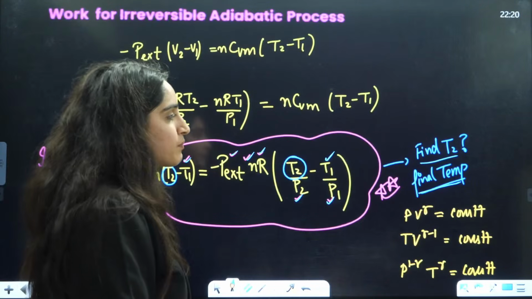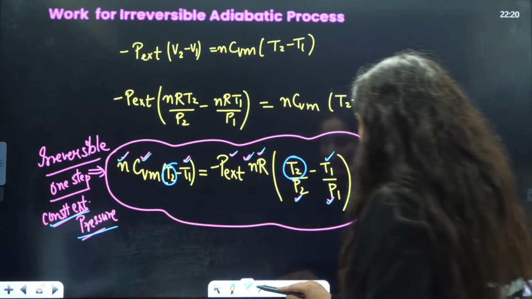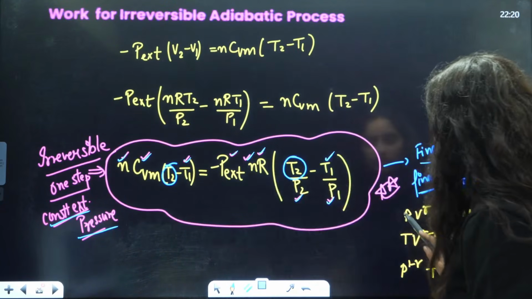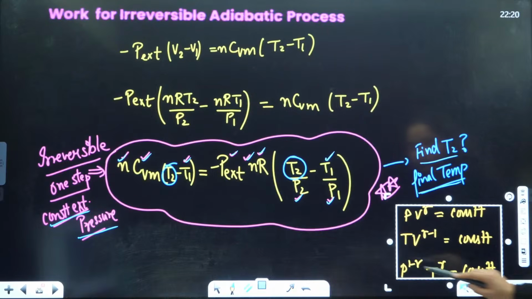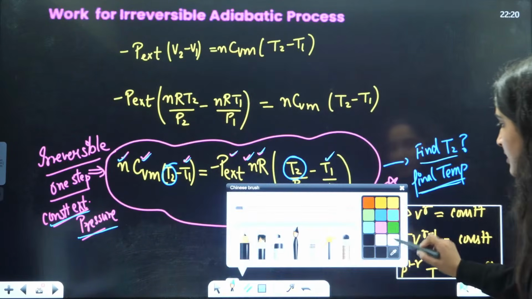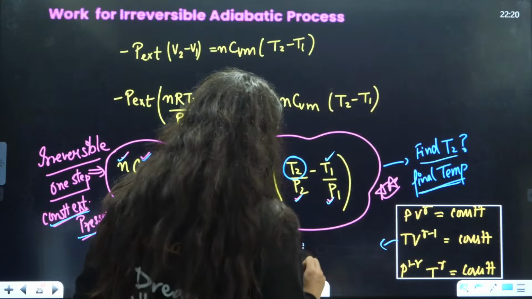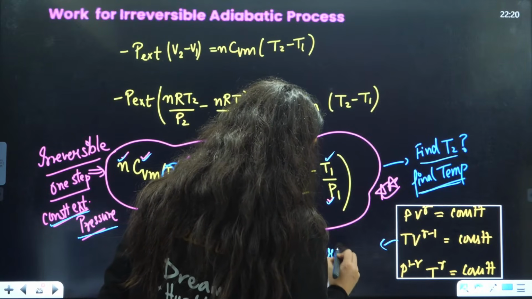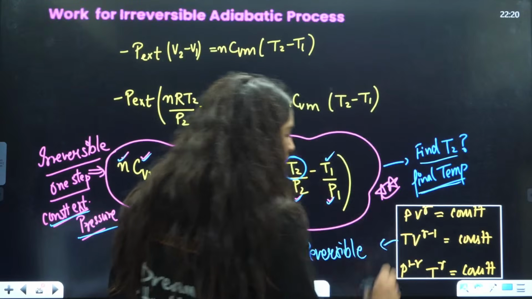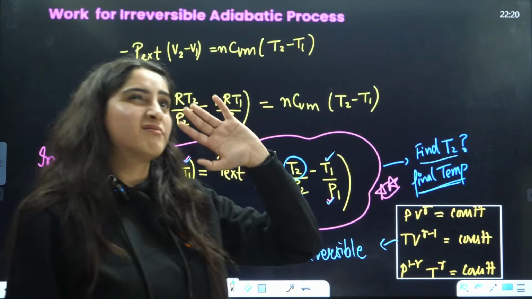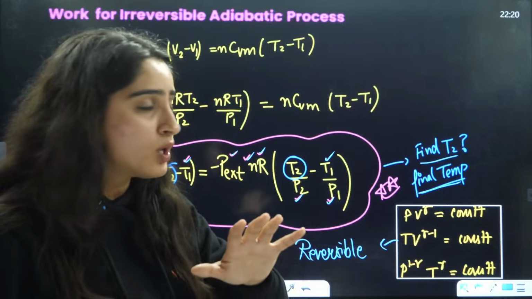Okay. Now, ma'am, if we have a reversible process, I'll just write it here. If you have a reversible process, very rarely they will ask you, right?